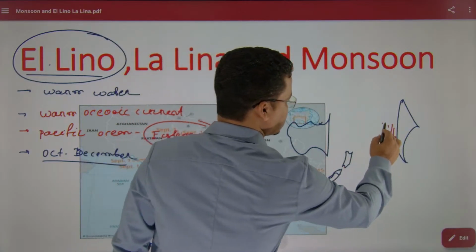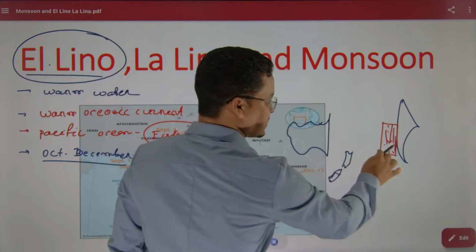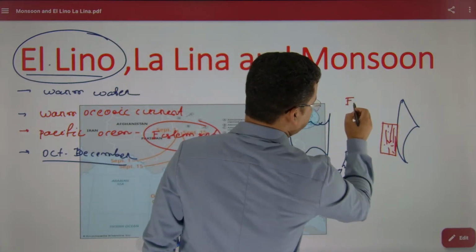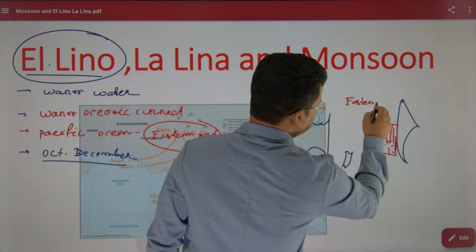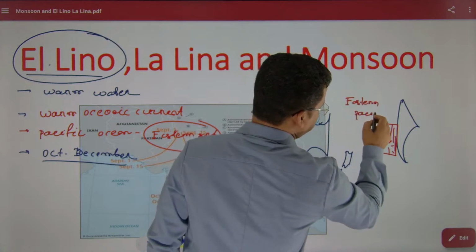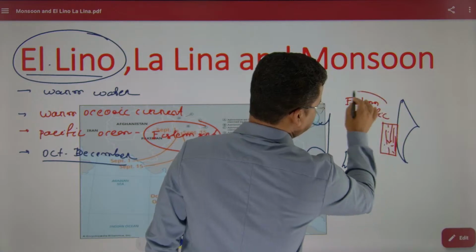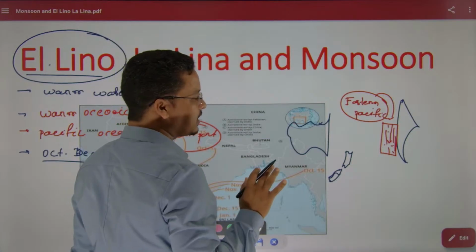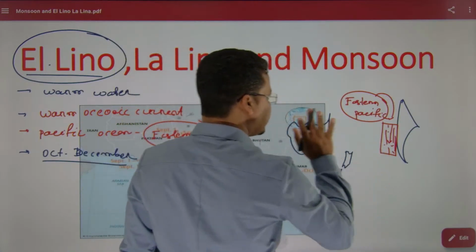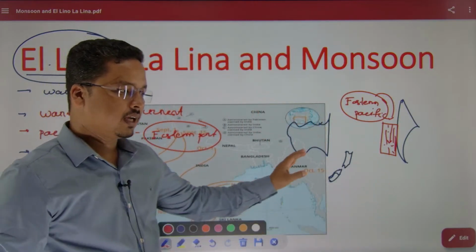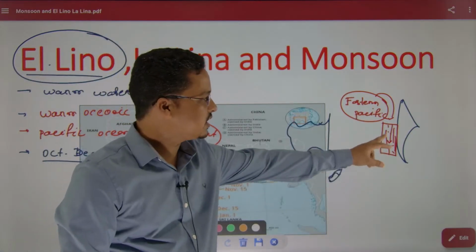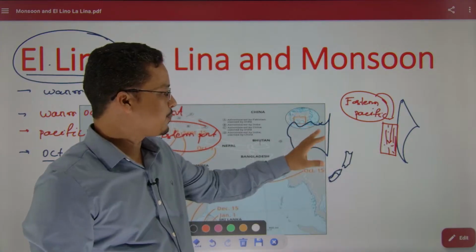This is the Eastern Pacific Ocean. If this region has a warm oceanic current, that means it is an El Nino condition. Here is Australia.